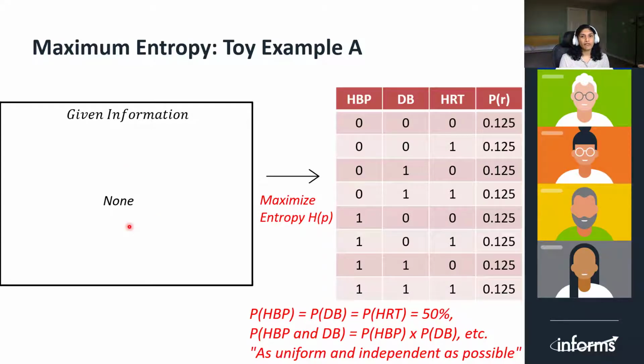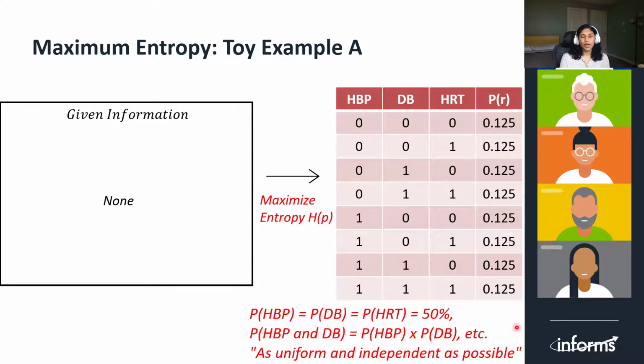In the absence of any information, you are not likely to get one combination any more than the other. So, MaxEnt, short for maximum entropy, keeps disease occurrence as uniform and independent as possible. It assigns equal probabilities to the 2^3 combinations available here, and that probability is 0.125.